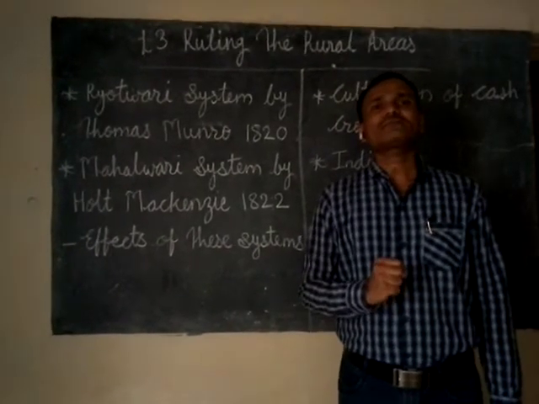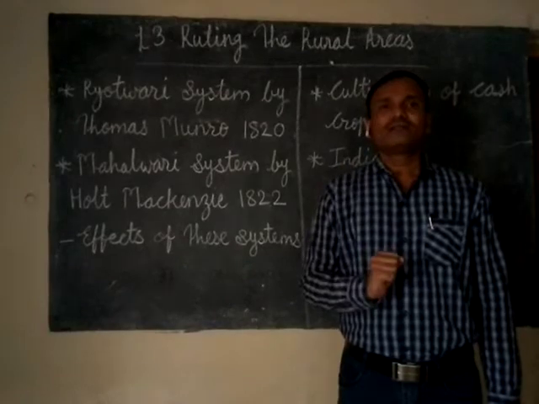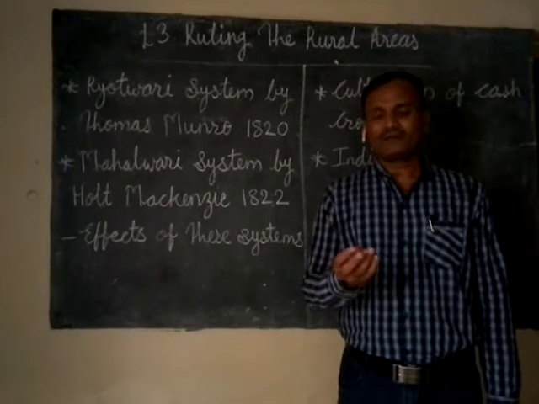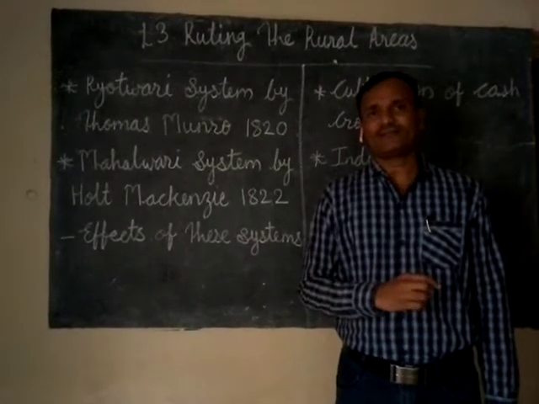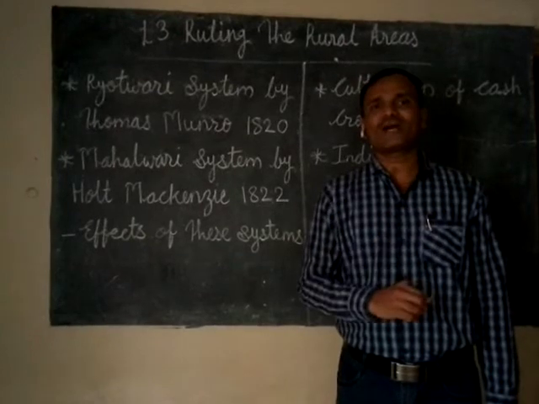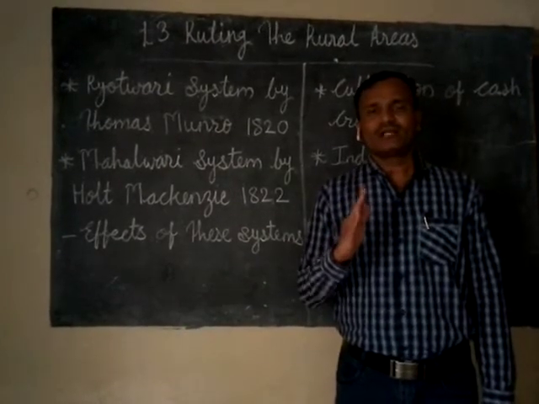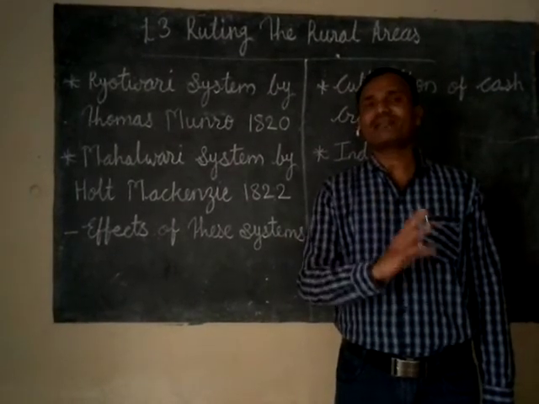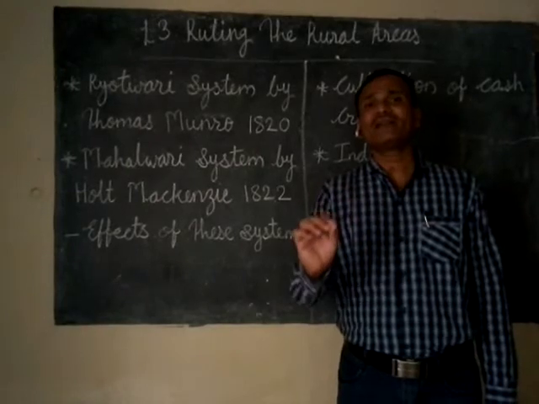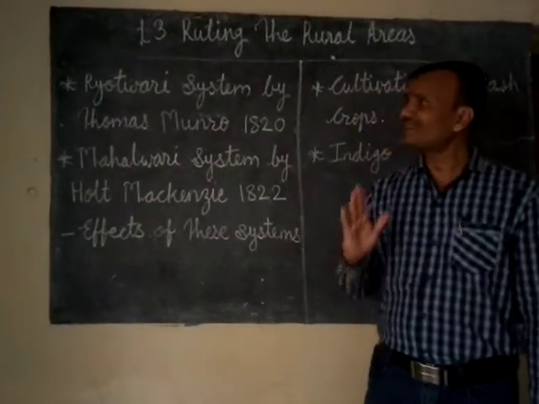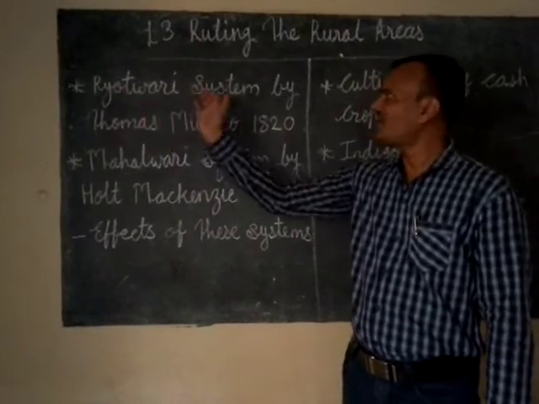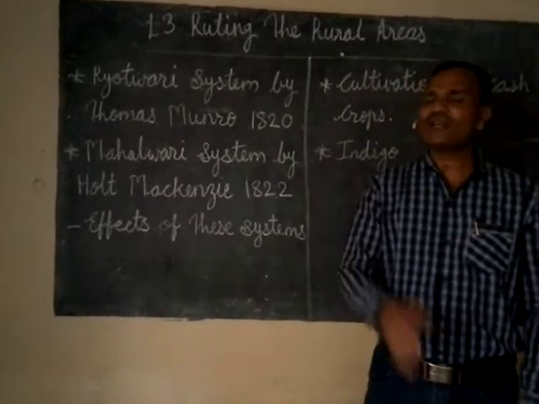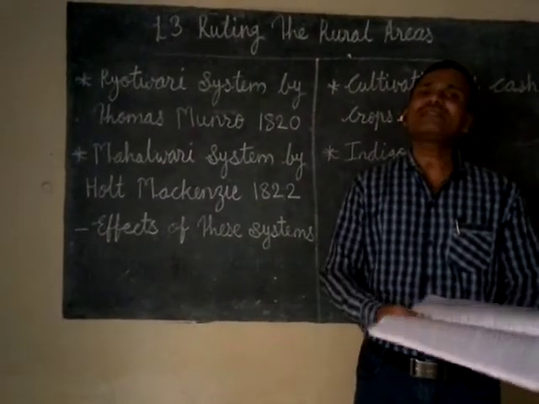Then they introduced three new systems, that were the Permanent system, the Mahalwari system, and the Ryotwari system. These were introduced by the Britishers. The Permanent system, which we learned in the previous lecture, is also called the Zamindari Bandobast. Now in this lecture we are going to learn about the Ryotwari system by Thomas Munro in 1820, and see in detail how that system was.